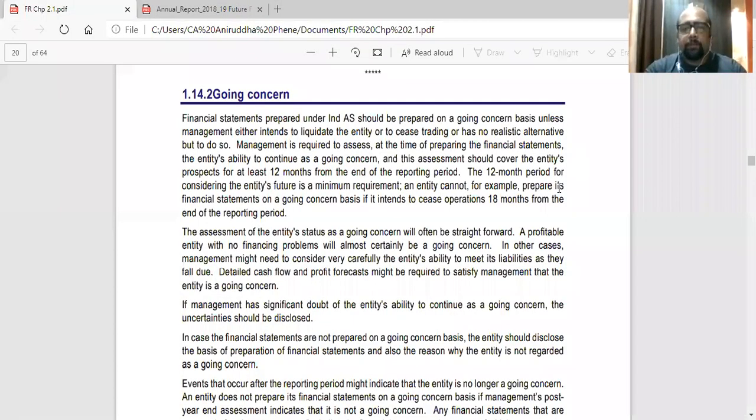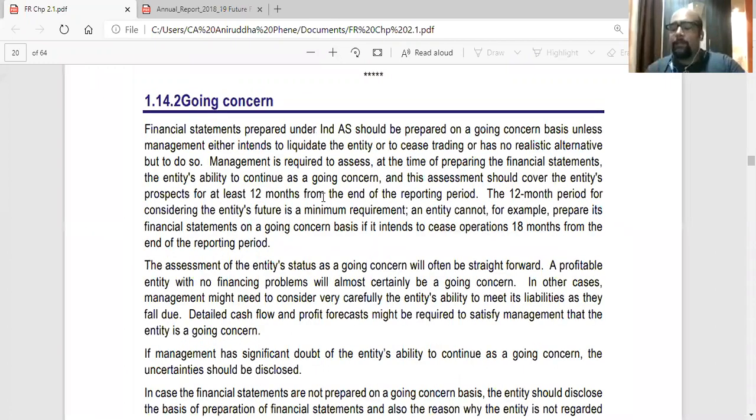Going concern. Going concern is something that we already know. It is a basic concept. We have learned it in 11th also, what is going concern. So normally any financial statements which are prepared, the users will assume that they are prepared on going concern basis. Going concern is basically that the company will continue for a foreseeable future. It will continue. Basically, it won't shut down tomorrow, or it won't shut down in the next 12 months or in the next coming years.